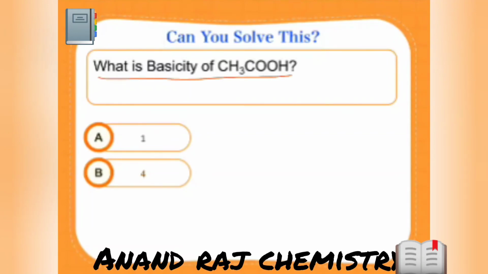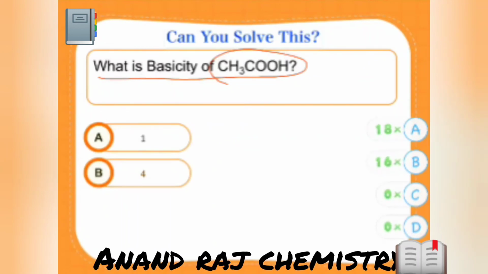What is the basicity of CH3COOH? Think about it, then answer it. It's a really good question. Guys, it's a little confusing, but important. Many times this question has been asked in board exams. Think about it, then answer it. Quickly. Around 50% of people have answered A and B both.